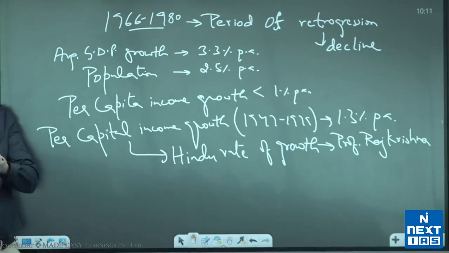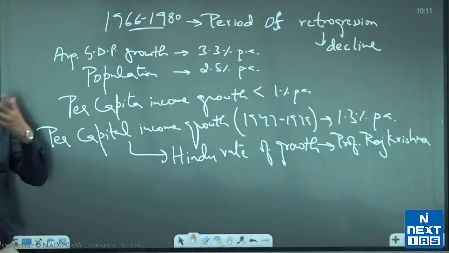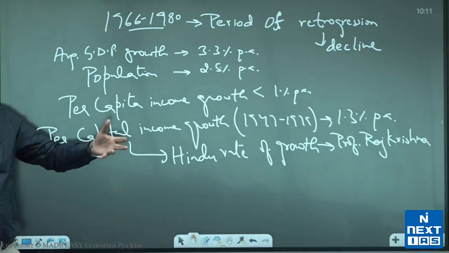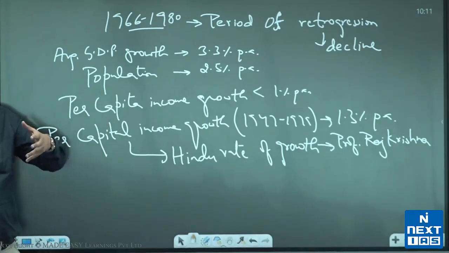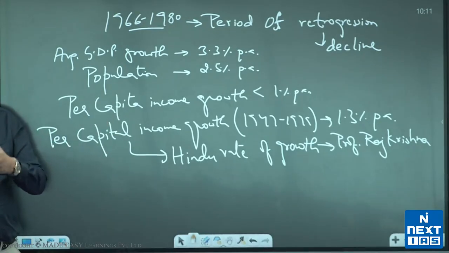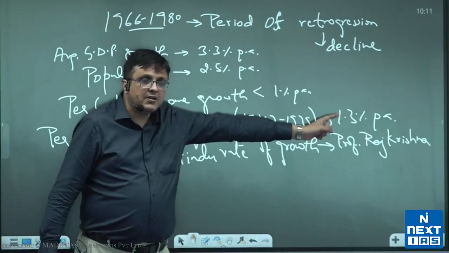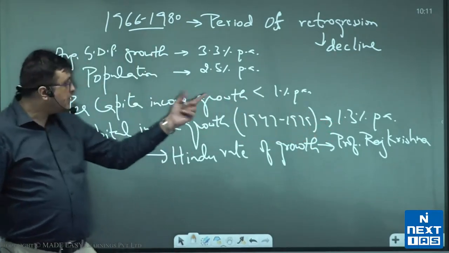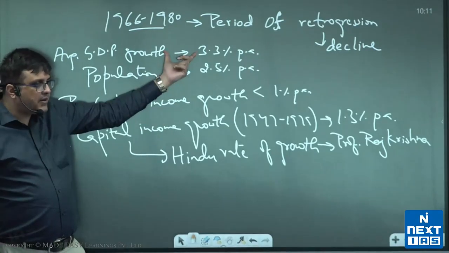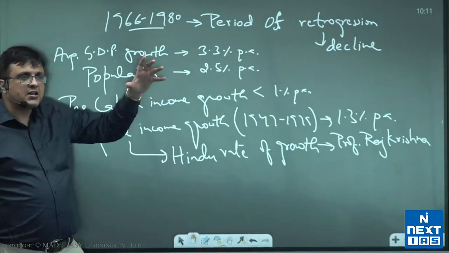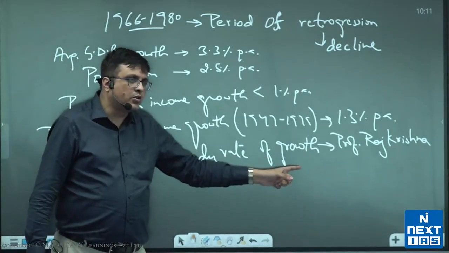So he said that India has social rigidity, people fight in the name of communalism and casteism. India has cultural rigidity, that people still don't take up jobs meant for all, like women are restricted from taking up a job, or caste becomes a factor in taking up a job. And India has economic rigidity, that is, government prohibits business from happening. So he said that due to all that, India's growth rate became one of the slowest in the world in per capita terms, that our population increased very heavily, GDP did not increase as much, creating resource shortage, and he gave it a name, Hindu rate of growth.